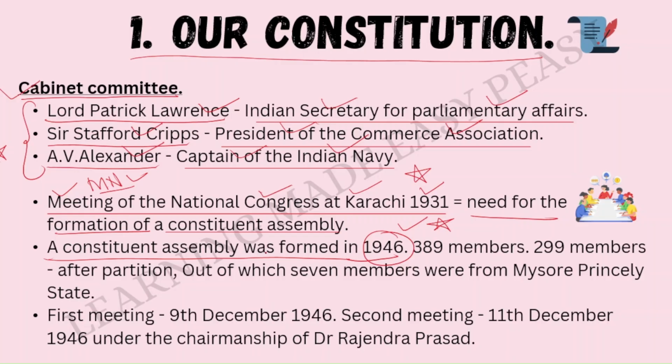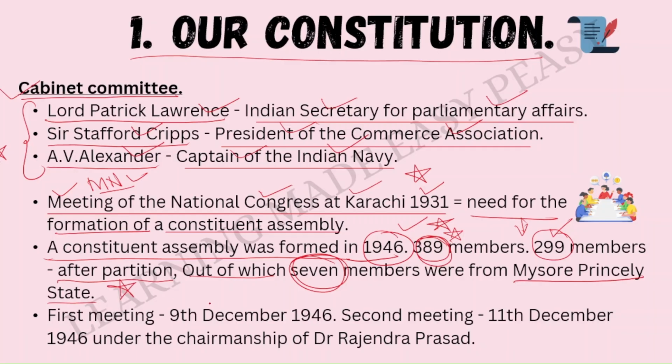When we first formed the Constituent Assembly, it had originally 389 members. This is also important. This was before the partition of India into India and Pakistan. Then soon after the partition, the numbers reduced. It went from 389 to 299 members. So then we had 299 members after partition, out of which 7 members were from the Mysore princely state. This is also important.